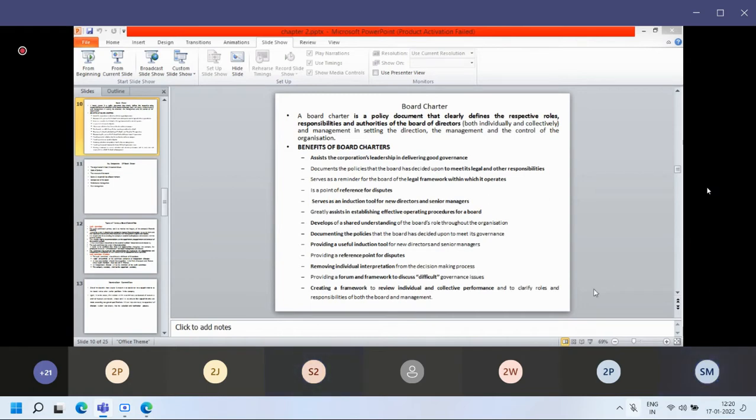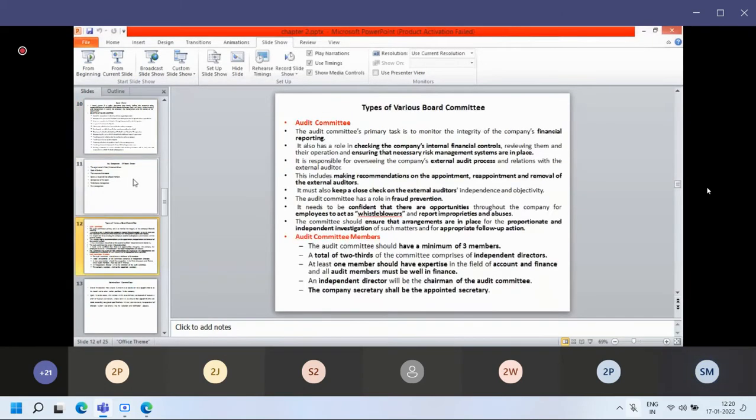Sir, please change the slide. Types of various committees, audit committee, is it visible to you? No, sir. Benefits of board charters. Key components and types of board committee. Now it is visible. Yes, sir. Okay.